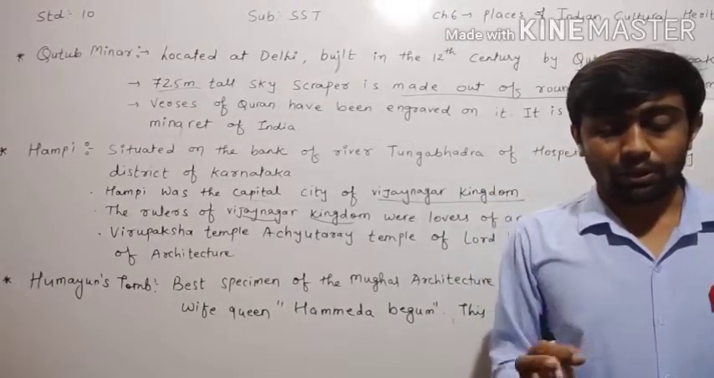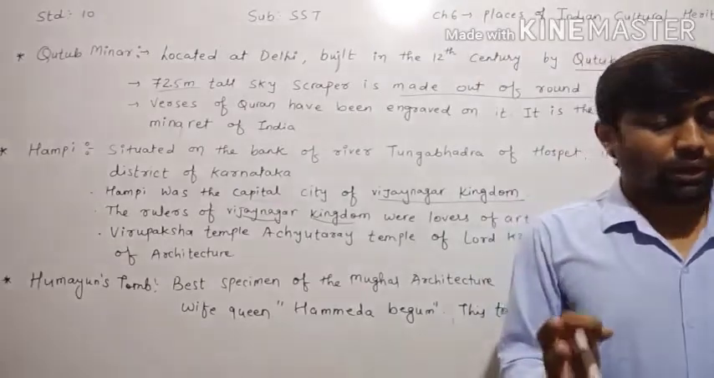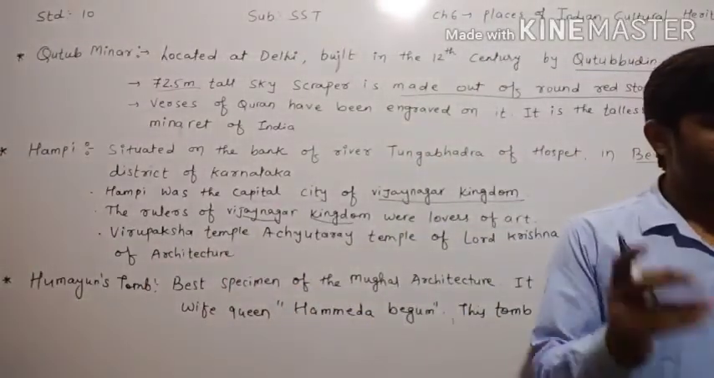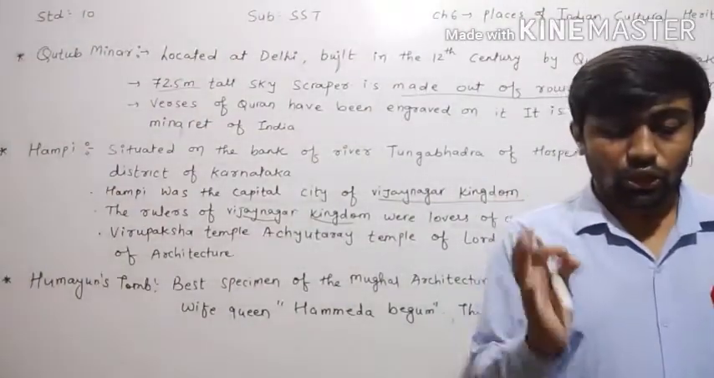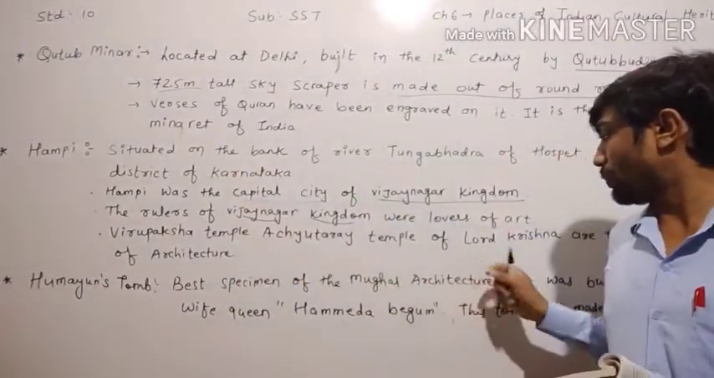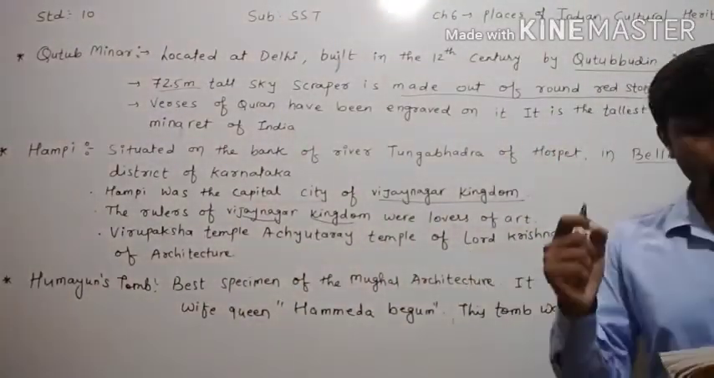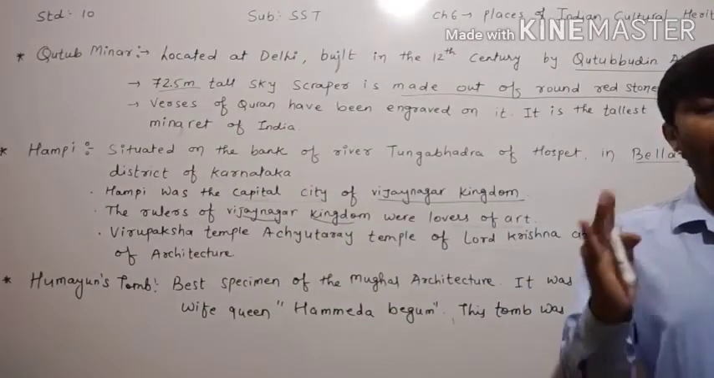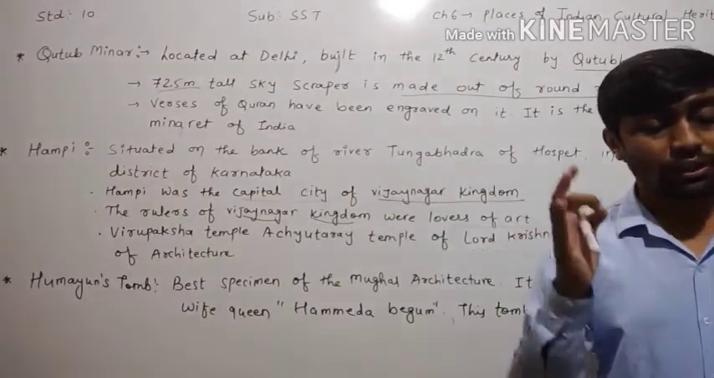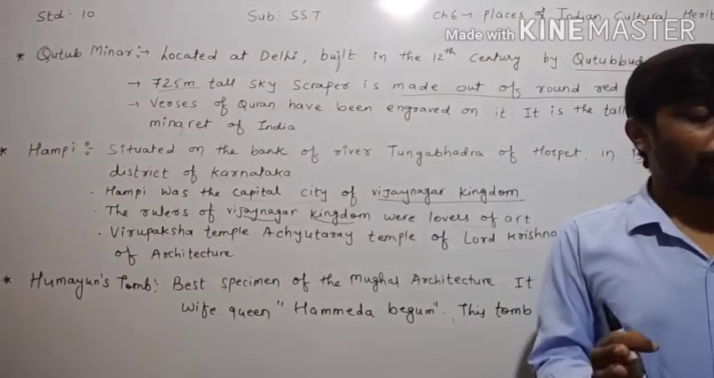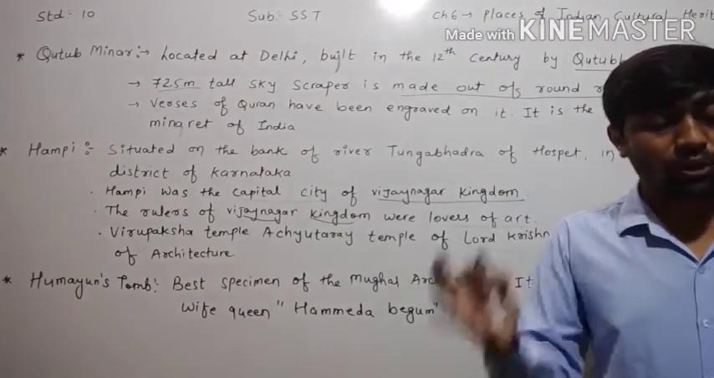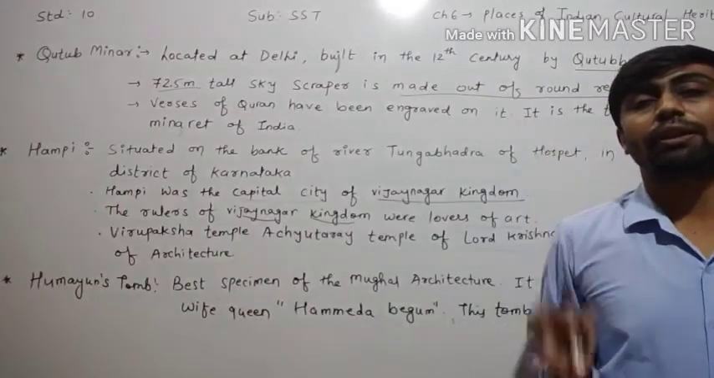In the same way, Virupaksha is also given. Which one? Virupaksha temple and Achyutaraya temple. Which one? Virupaksha temple and Achyutaraya temple, the temple of Lord Krishna, are the best examples of the architecture. Which are the best examples of the architecture? Virupaksha temple and Achyutaraya temple of Lord Krishna are the best examples of the architecture.